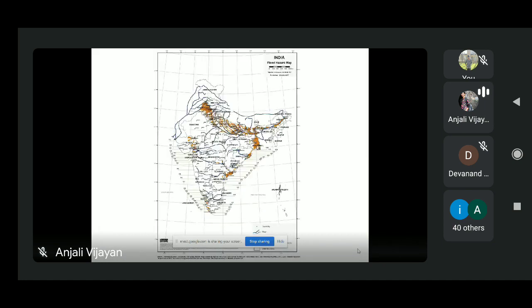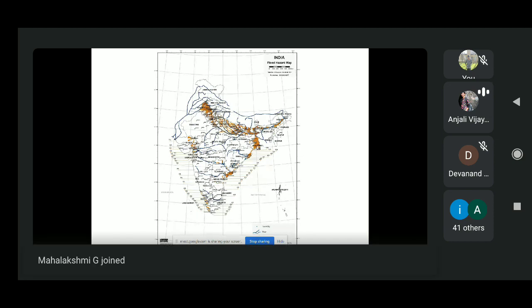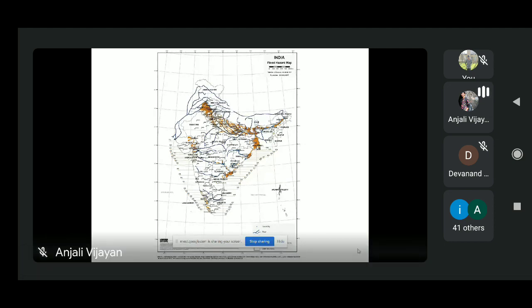Now, if you see, this is the flood hazard map of India. Here, the whole of India has been divided into different zones. On the global scale, 32% of natural calamities are due to flooding, and in India, almost 40 million hectares of land is prone to flooding. Nowadays, flood has become a very common natural disaster in India. The main reasons are the change in nature and extent of the Indian monsoon, plus the rate of urbanization. These are the two factors which play a pivotal role in flooding.